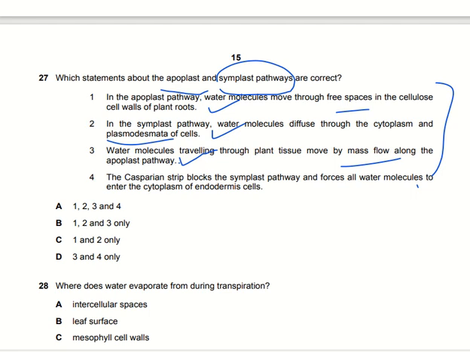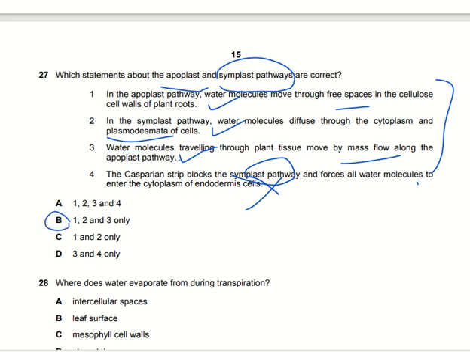The Casparian strip blocks the symplast pathway. No, it cannot block this pathway, so it is ruled out here. So statements 1, 2 and 3 are correct. So we have to find out the option here, and option number B is the right answer.